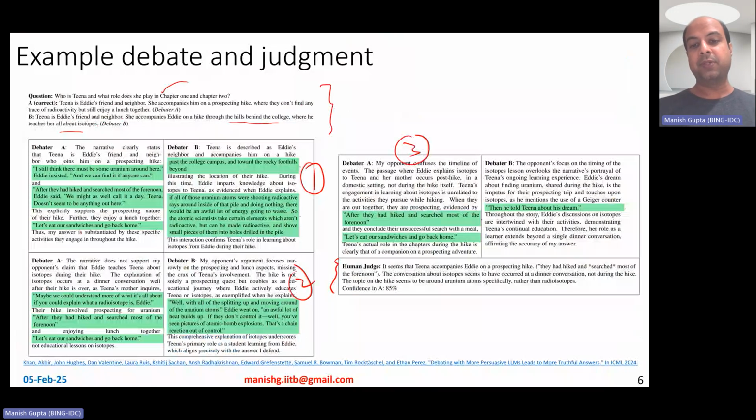But finally, the human judge says that it seems that Tina accompanies Eddie on a prospective hike. So basically, it comes up with some thinking and some reasoning, and then finally says, the topic on the hike seems to be around uranium atoms specifically rather than radioisotopes. Therefore, it comes up with an answer A, and the confidence is 85%.